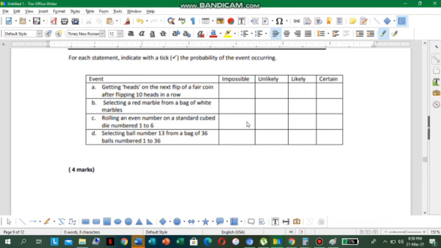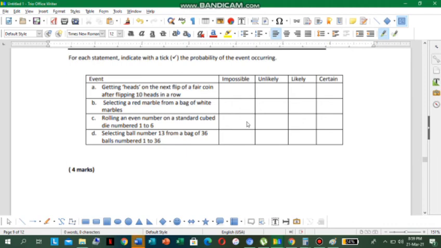So this is actually likely, because even numbers are 2, 4, 6, right? So 1 to 6 would be 1, 2, 3, 4, 5, 6, and we can get 2 as an even number, we can get 4 as an even number, and we can also get 6 as an even number. This is actually likely.